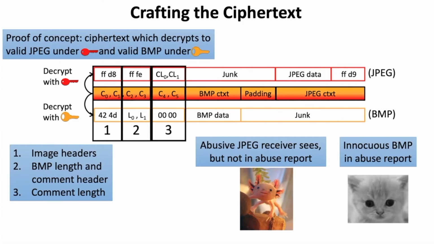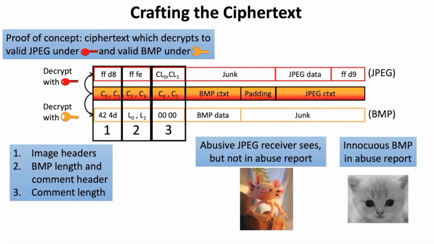And then the 5th and 6th bytes in the JPEG need to be a comment length, and in the bitmap they need to be the 2 0 bytes. So what we ended up doing is colliding the GCM keystream of the first 4 bytes and then allowing the comment length to vary randomly based on the decryption of those bitmap bytes under the JPEG keystream, the counter mode keystream.